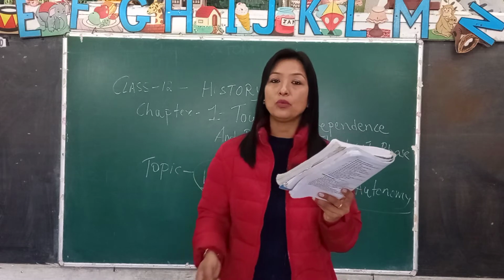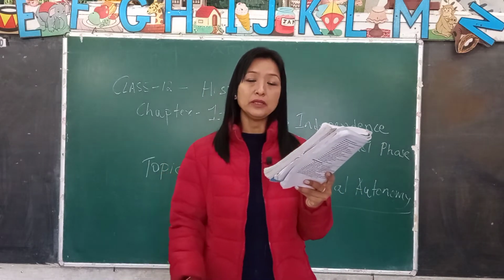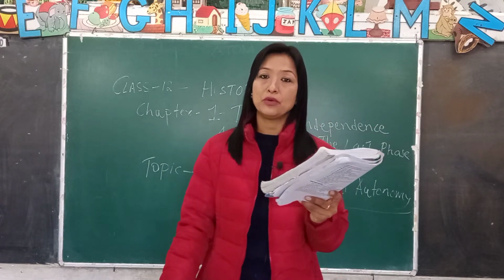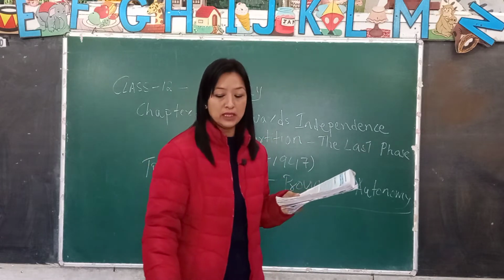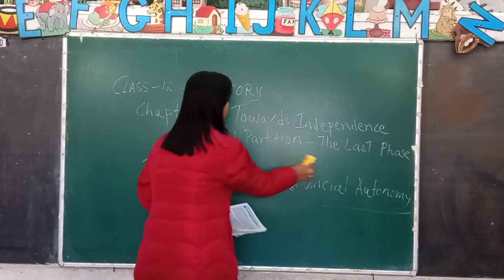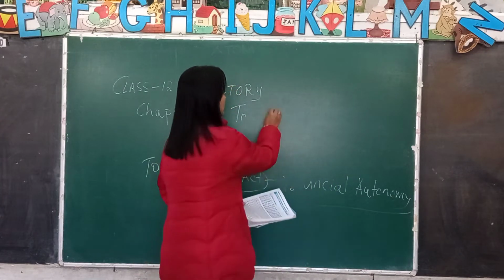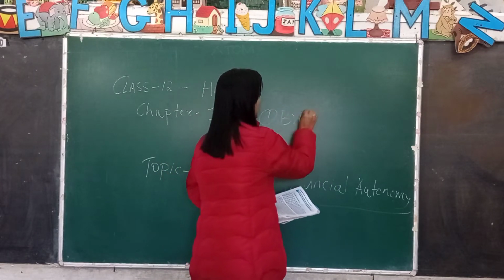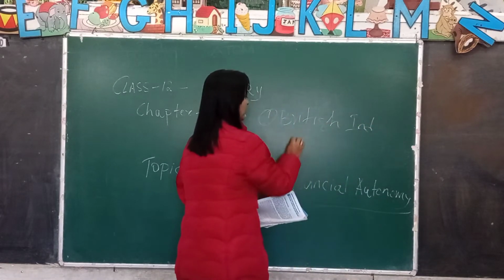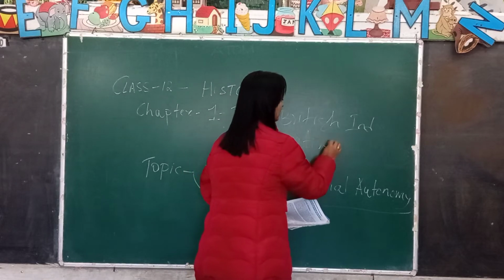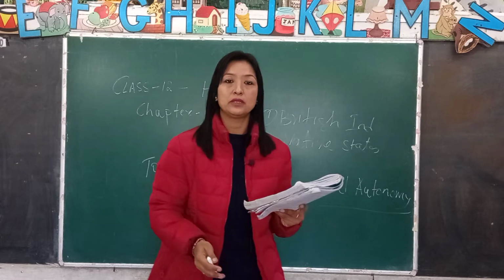Now what was this act? This act established the Federation of India. By the term federation, it means more than one form of government. You have a unitary form of government and a federal form of government. Unitary is just one government, whereas federal is more than one form of government. Now in India, there were two forms of government. One was made of British Indian provinces and the other was the Indian states.